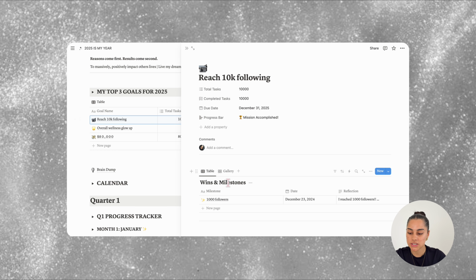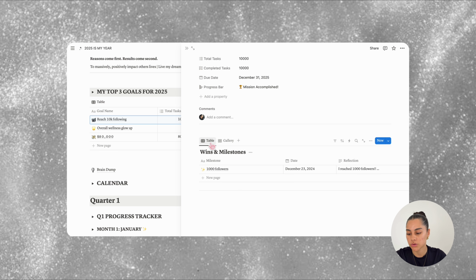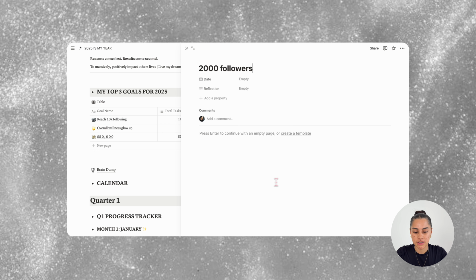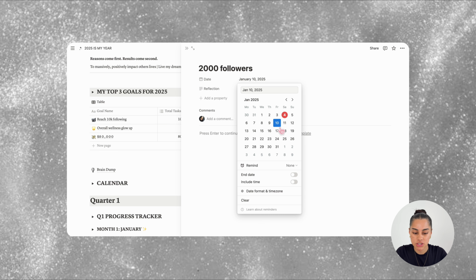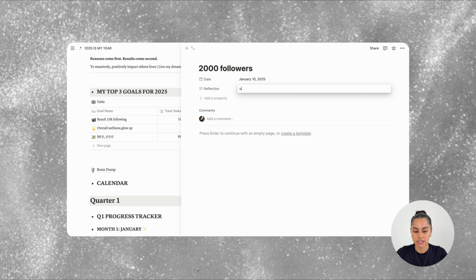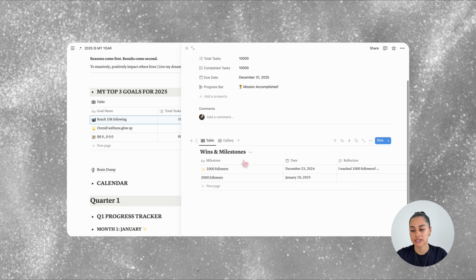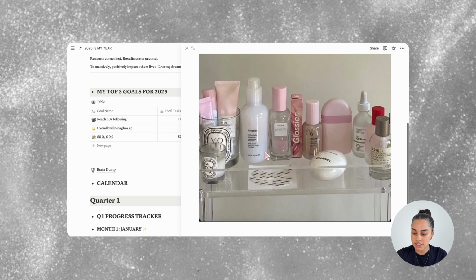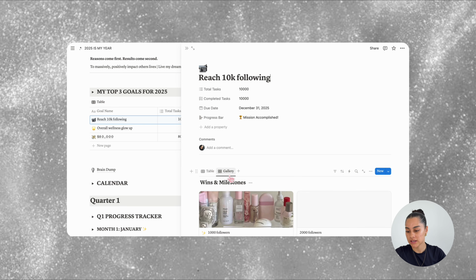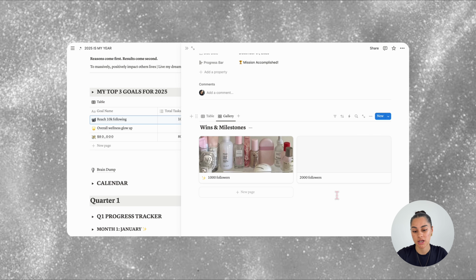Within each goal page is a table and gallery view of your wins and milestones. As you can see with this example that says 1,000 followers, you can add a new win or milestone in here by clicking new page, and then you'll give it a title. So let's say you hit 2,000 followers. Press return, open it up and give it a date you achieved it, and a reflection in here. If we open up the example, you can see that you can also add images into it. This is so that you can see it on the gallery view as a good way to visualize your wins.